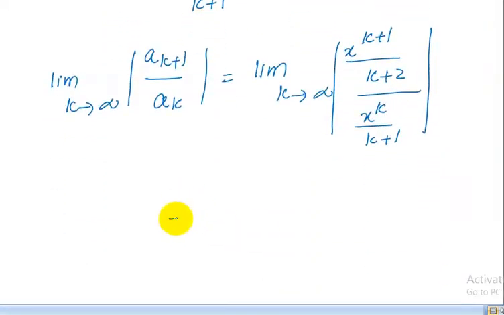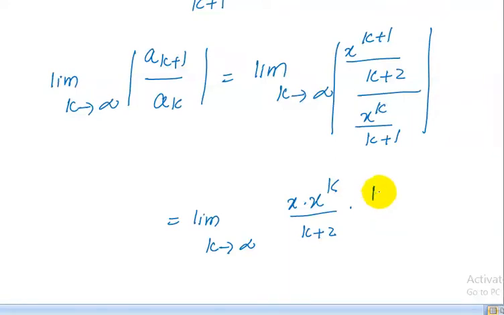This can be written as the limit as k approaches infinity, where x power k plus 1 can be written as x into x power k, upon k plus 2, and multiplied by k plus 1 upon x power k, whole mod.